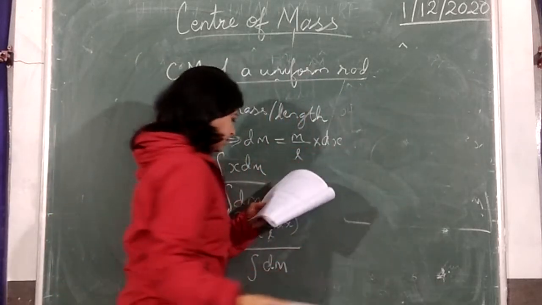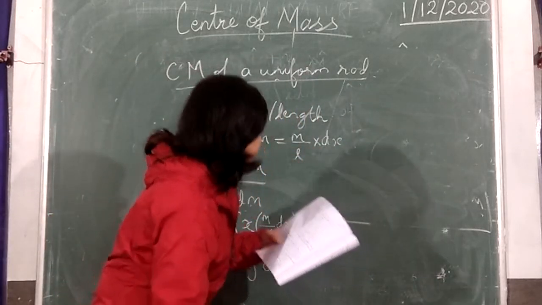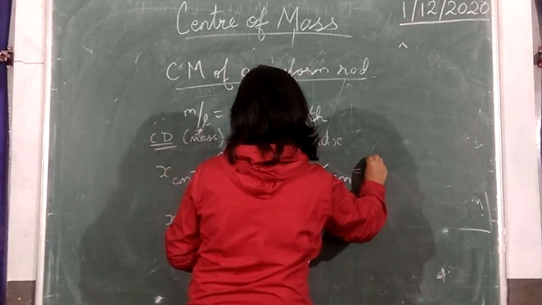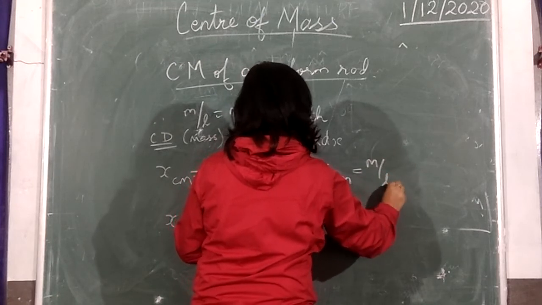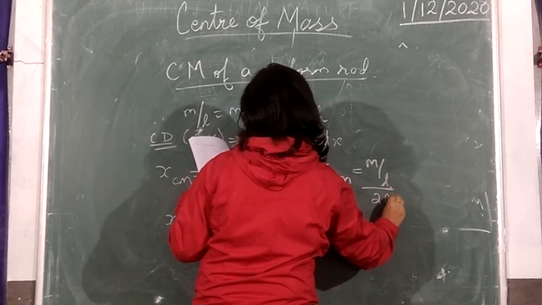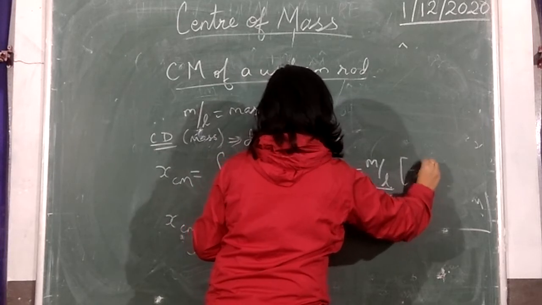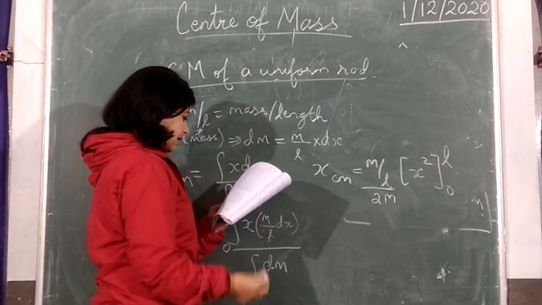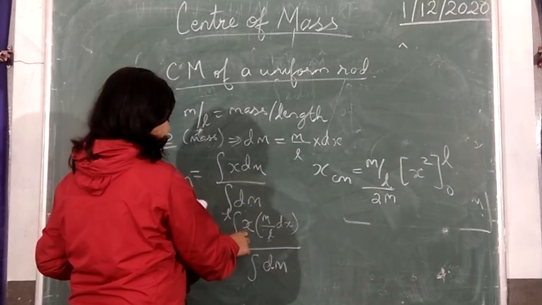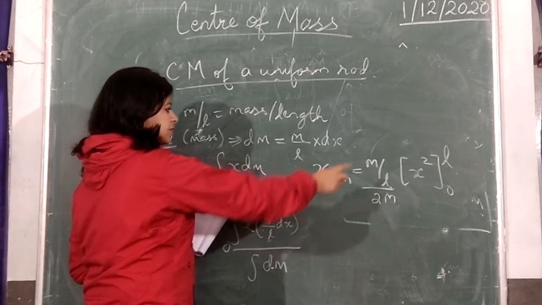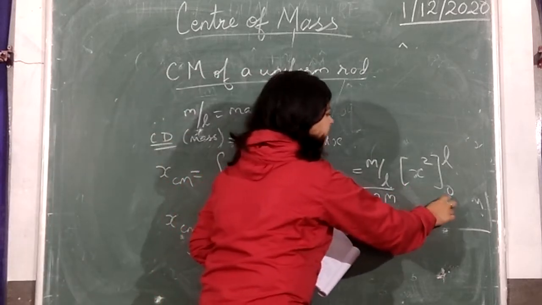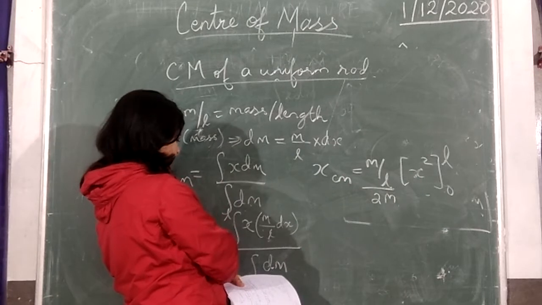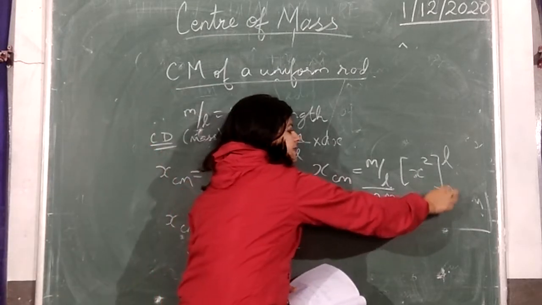Now integrating it, we will get xcm is equal to m by l by 2, x square from 0 to l. Because integration of x is x squared by 2, that will come down here, and we apply the limits of integration, putting the square bracket, and we put this limit of integration that we have written here, 0 to l.